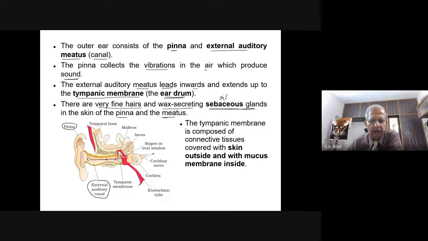The tympanic membrane, or eardrum, is composed of connective tissue covered with skin on the outside, this part. On the inner side, there is a mucous membrane. If you see from this side, there is a mucous membrane, and if you see from this side, there is skin. So this is the structure of the tympanic membrane or eardrum. On the outer side, it has skin. On the inner side, it is covered by mucous membrane.